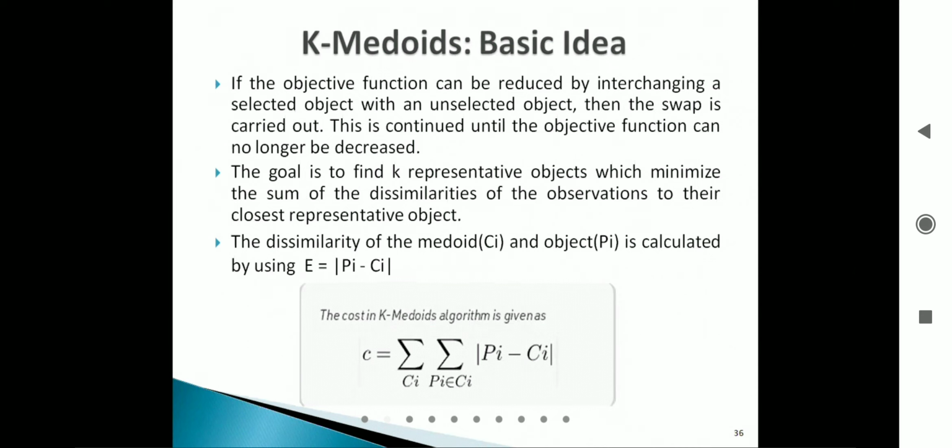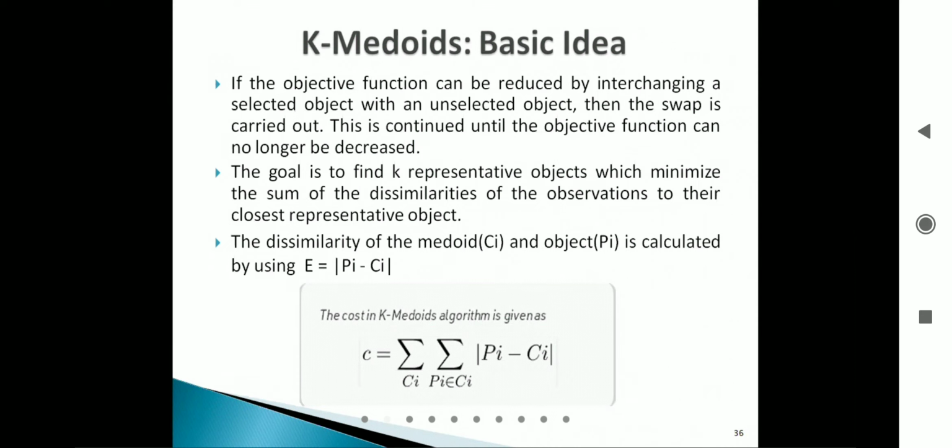So now you consider these are the two new medoids, and then again you form the clusters, and then you compute the objective function. Then you check the cost, whether it is more or less than the previous step. If the cost is more, then you have to stop there. If the cost is less, then this type of swapping will keep on happening, until the newly computed cost is greater than the older or previous cost. Whenever the new cost is greater than the older cost, you have to stop there. But how do I compute this? All these things we'll discuss through a problem.